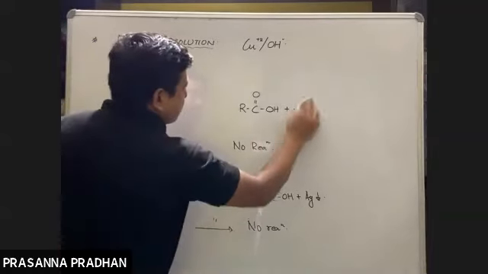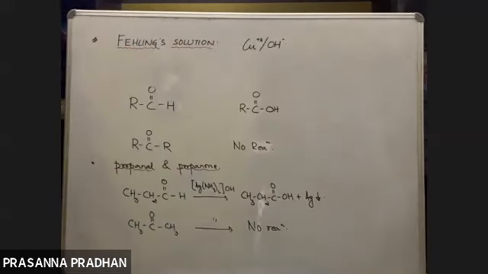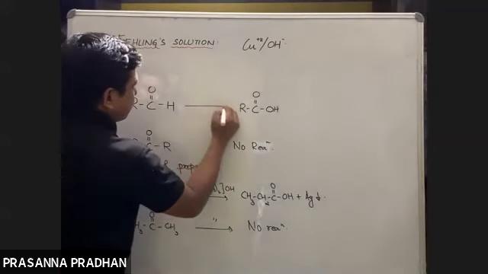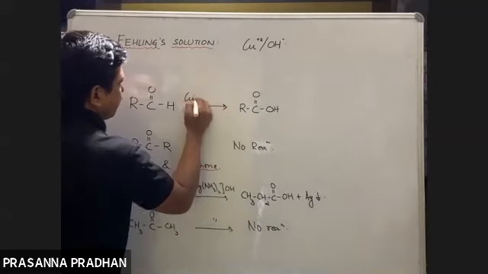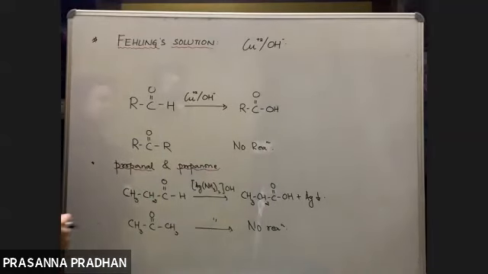So how will you remember the Fehling's solution formula? Cu2+ and OH-. Okay. So यहाँ पर क्या होगा? I'll just write down the formula, Cu2+ and OH-. So what do we get out here?